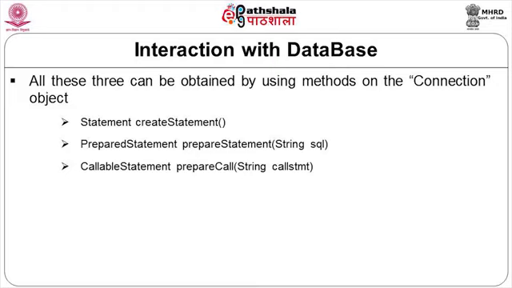As far as Statement is concerned, how do we obtain a Statement? All these three can be obtained from the connection. We got a connection with the getConnection method in our steps for making a connection. From this connection object, in the Connection interface, we have a method called createStatement, which does not require a parameter, and it simply returns us an object of Statement. And once you have the Statement object, we'll see how we execute any kind of SQL.